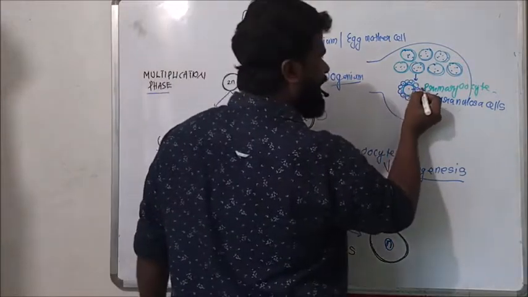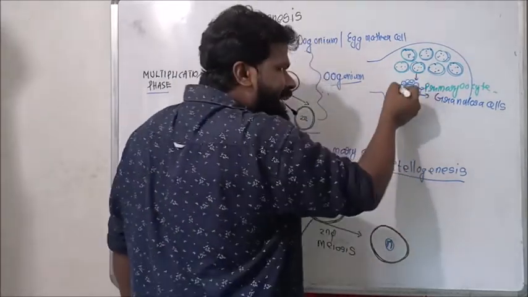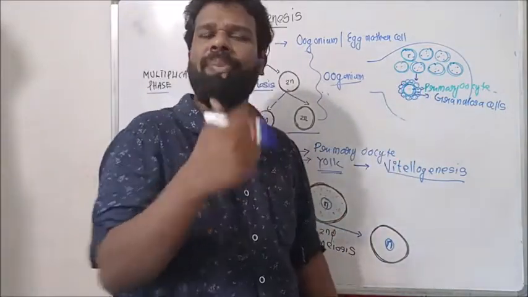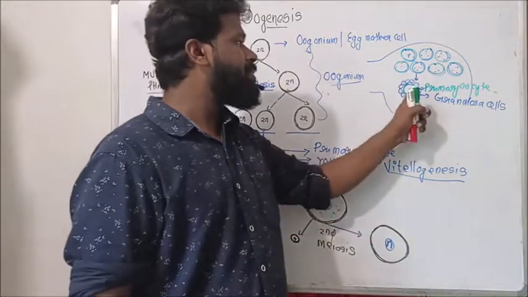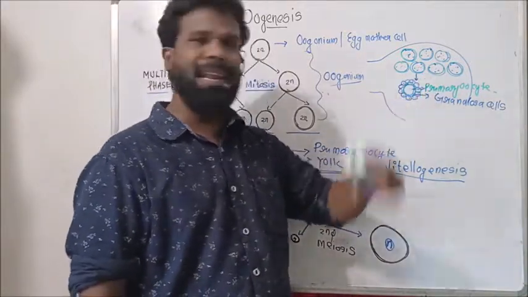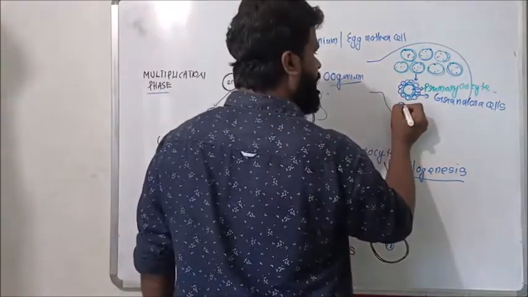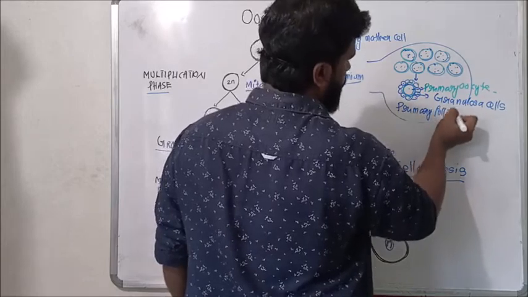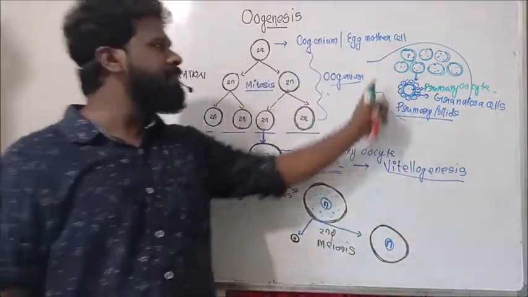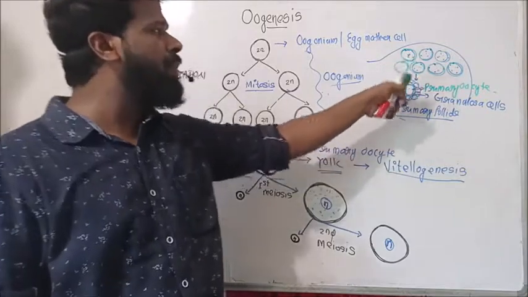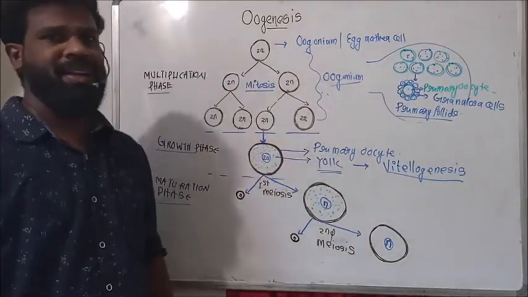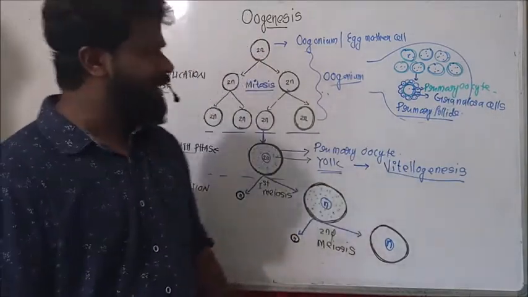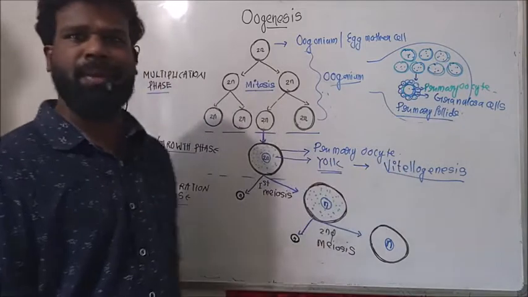Now this primary oocyte along with a single layer of granulosa. How many layers? Only a single layer of granulosa formed around this primary oocyte. This primary oocyte along with a single layer of granulosa is called a primary follicle. That means millions of such primary follicles formed in the embryonic ovary. We will discuss the ovarian follicular development later. Anyway, such primary follicles formed in the embryonic ovary.